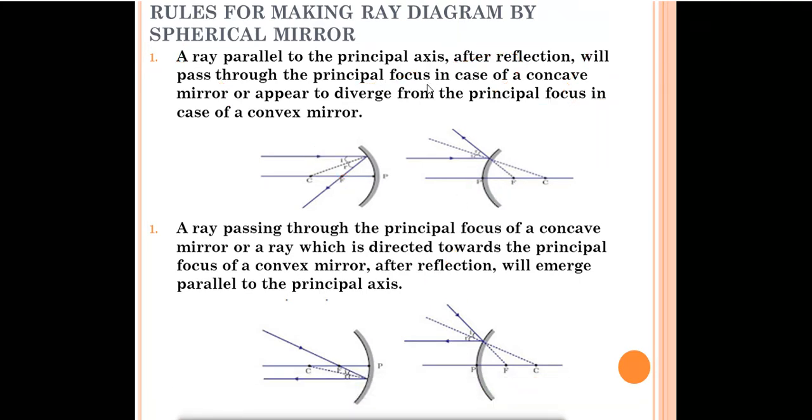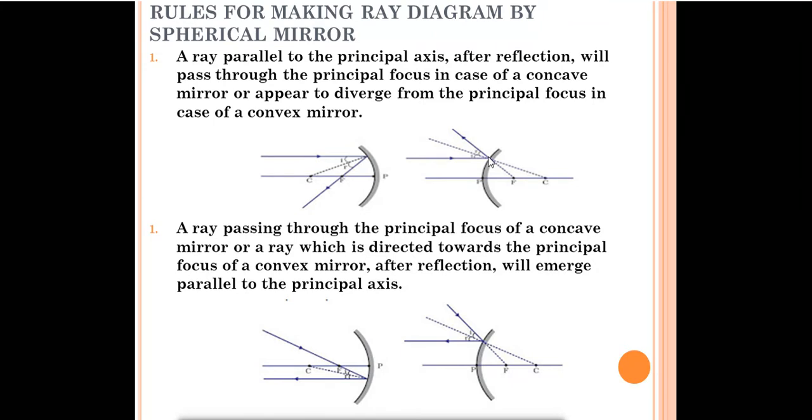Now what is the rule for the convex mirror? A ray of light which is parallel to the principal axis, after reflection will appear to diverge from the principal focus in case of a convex mirror. See, this is the convex mirror, its outer surface is the reflecting surface. This is the ray which is parallel to the principal axis.